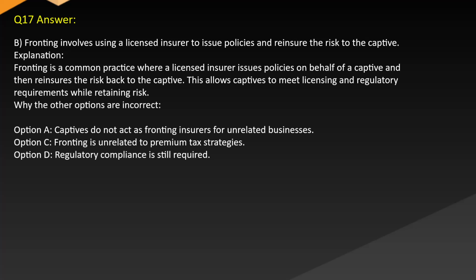Option A, captives do not act as fronting insurers for unrelated businesses. Option C, fronting is unrelated to premium tax strategies. Option D, regulatory compliance is still required.